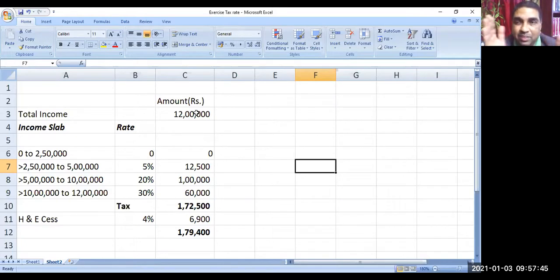The first 2.5 lakh, no rate, 0. Then the next 2.5 lakh, 5%. Next 5 lakh, 20%. And the remaining amount, 30%. The moment it exceeds 10 lakh rupees, all extra amount will be 30%. Let us say a person is having 50 lakh income. Then 50 lakh minus 10 lakh, the 40 lakh rupees, he has to pay 30%, because above 10 lakh, whatever amount is there, he has to pay 30% on that.